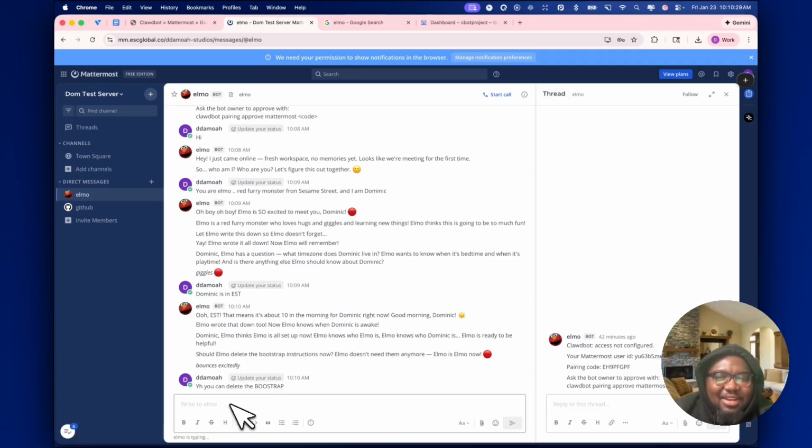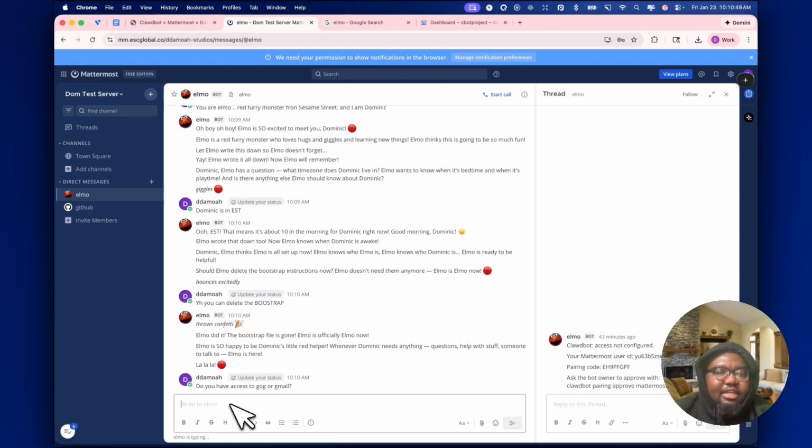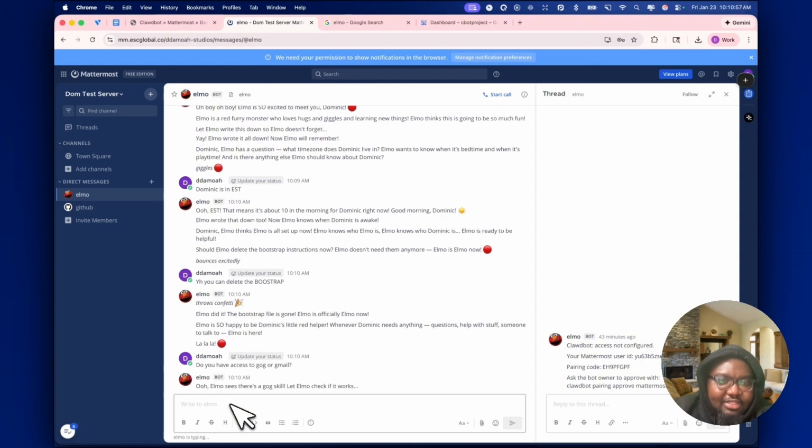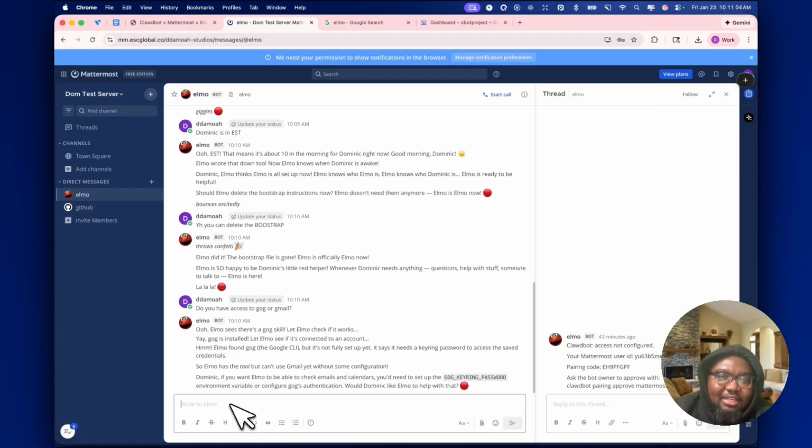Okay. So the next thing we want to do is find out if Elmo has access to our Gmail. Hey, Elmo, do you have access to GOG or Gmail? Okay. So Elmo sees that he's got the GOG skill. That's great. GOG is installed. Let's see if it's connected. It says Elmo found the GOG, but it's not fully set up yet. It needs the keyring.